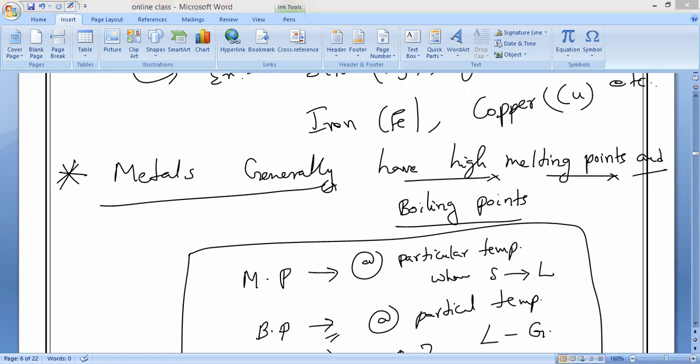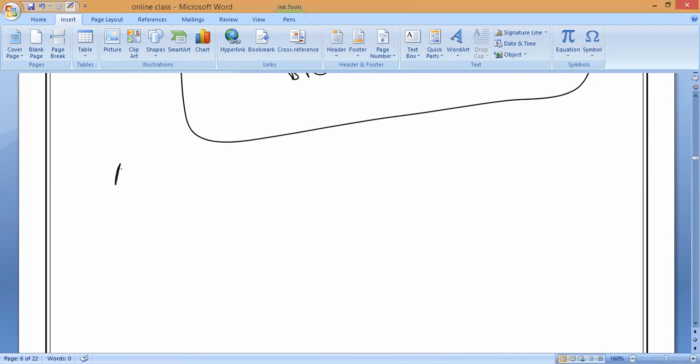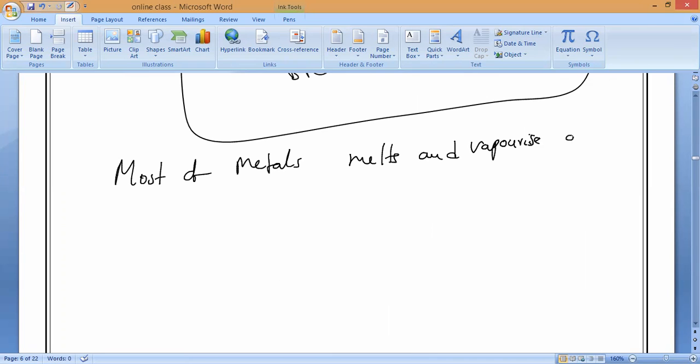Write it. Most metals melt and vaporize at high temperatures. What do you mean by vaporize? Converting into the gaseous state, evaporation. Vaporize at very high temperatures.